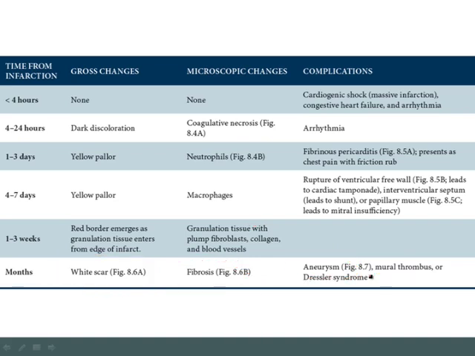And finally, one complication that can arise is called Dressler syndrome. Now, this is a very rare complication, but it does show up on board exams, so I want to briefly discuss it. The idea here is that if you had a transmural infarction and you had inflammation within the pericardium, that inflammation in the pericardium could expose the pericardial antigens to the immune system. This could then theoretically result in the formation of antibodies against the pericardium.